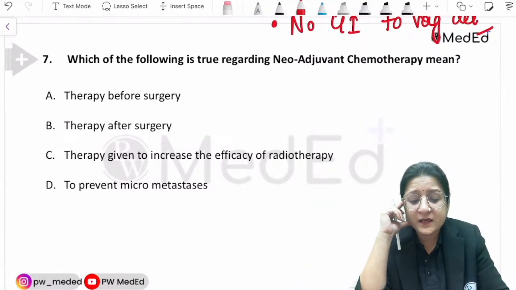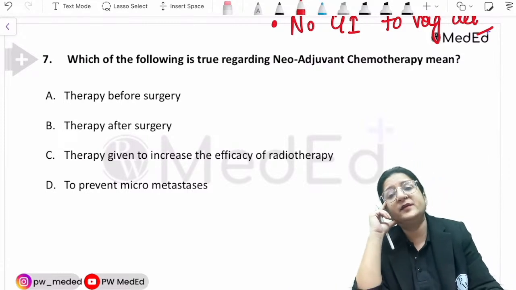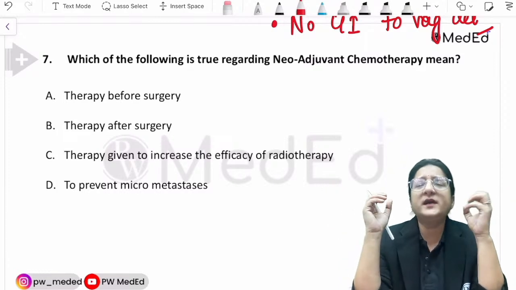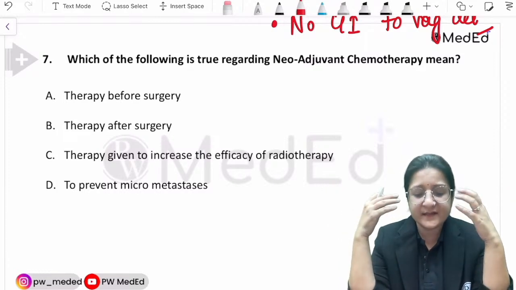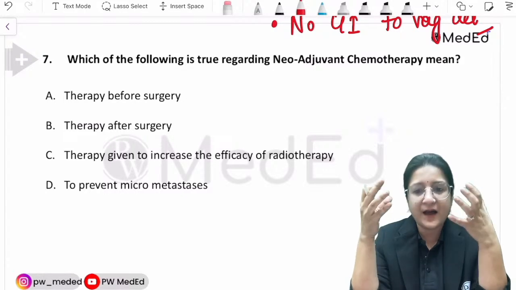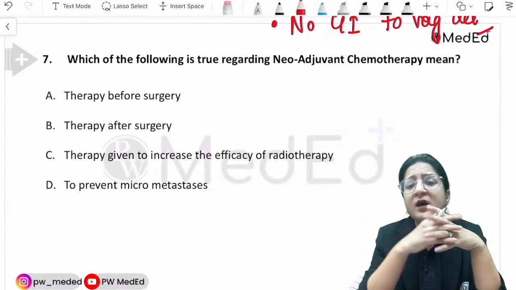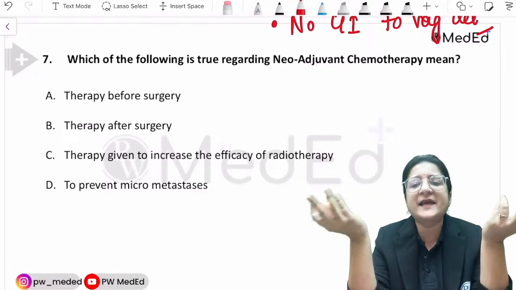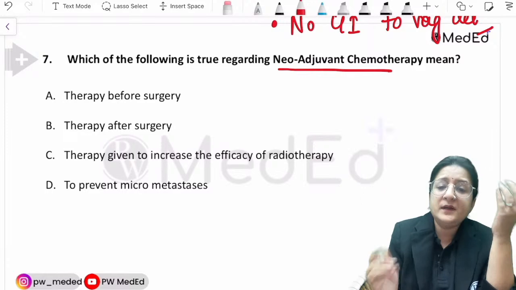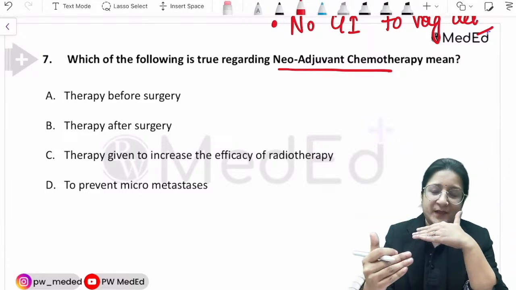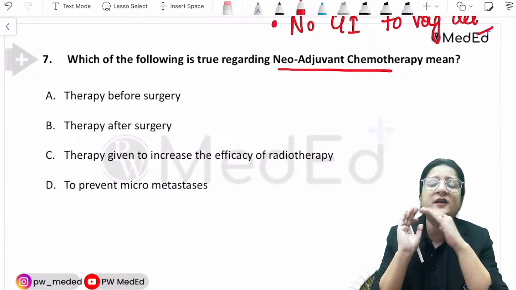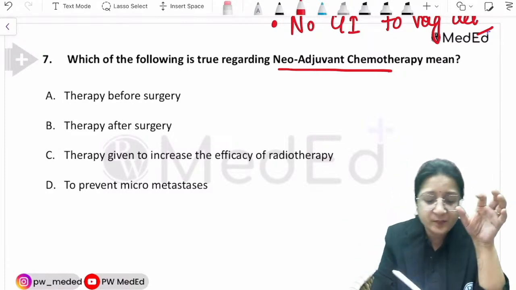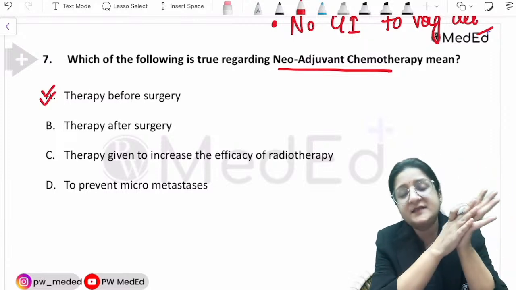Which of the following is true regarding neoadjuvant chemotherapy? Or, what does neoadjuvant chemotherapy mean? I don't know if the answer was given with the question, or if it was specifically asked in reference to cervical cancer. But neoadjuvant chemotherapy for any particular cancer means the same thing. Neoadjuvant chemotherapy means chemo given before surgery. As simple as that. Okay, chemotherapy given before surgery.